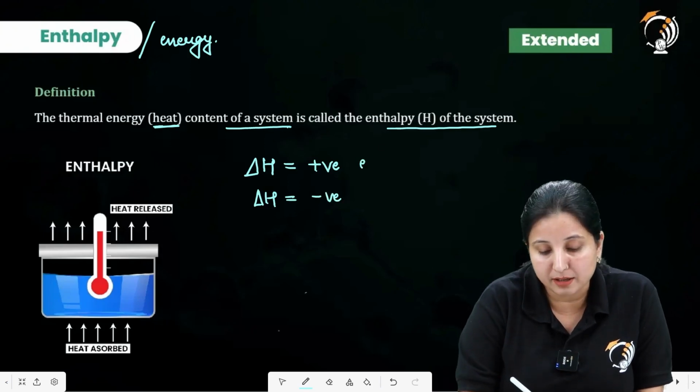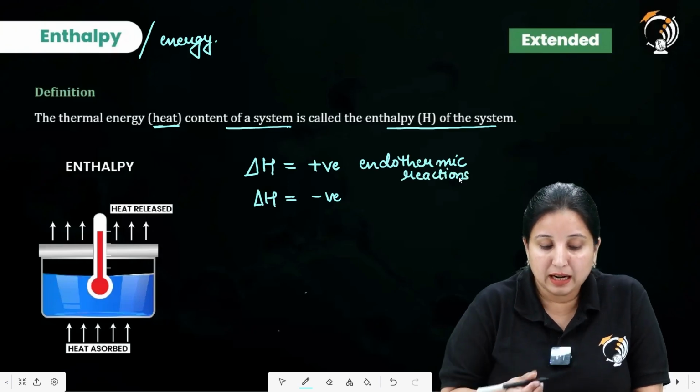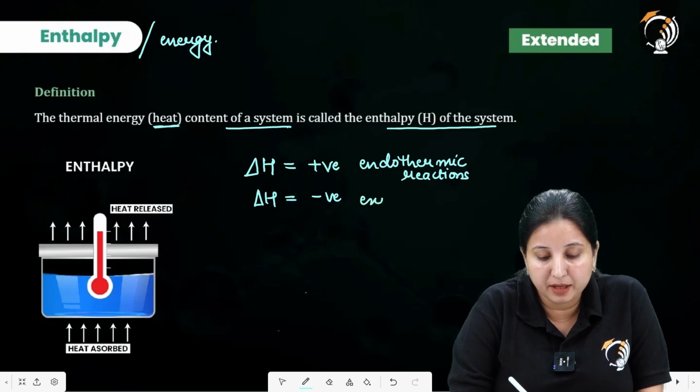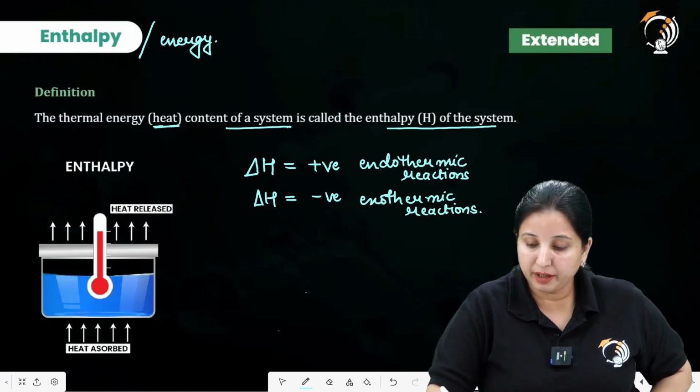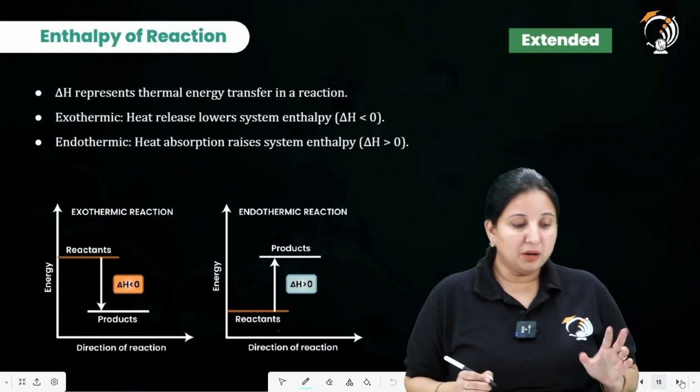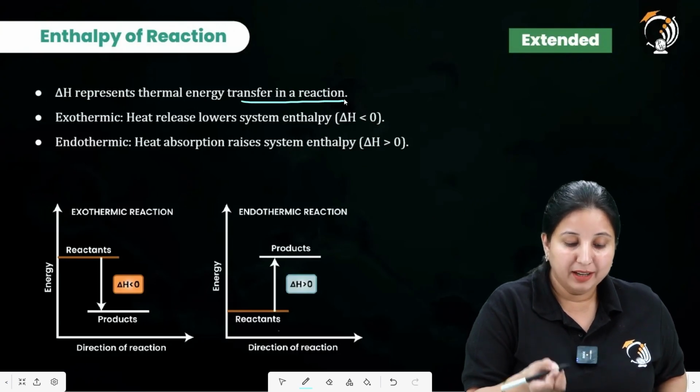If we are saying positive, it is going to be positive for the endothermic reactions, and if we are saying negative, then it means it is an exothermic reaction. Okay. So delta H represents the thermal energy transfer in the reaction.